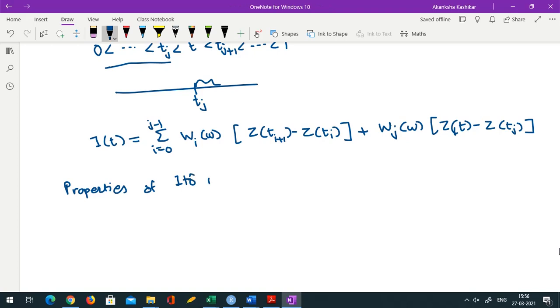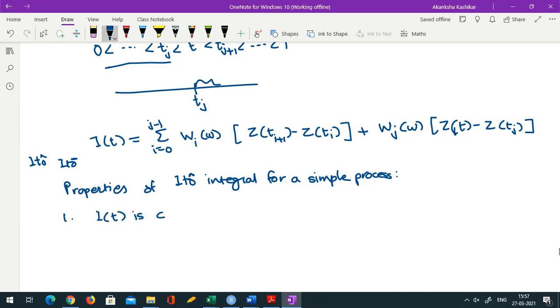This Itô integral is either written with a bar or a cap. So let me list. First one is that It is continuous in time. It's a continuous function of time.